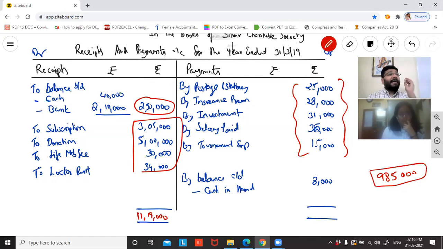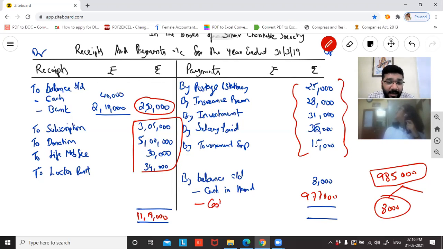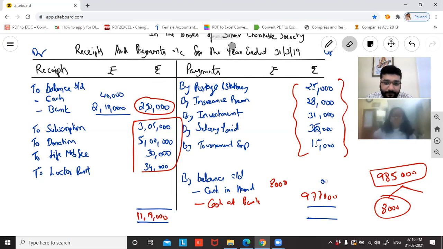9,85,000. So guys, 11,19,000 is the total money we had. We spent some money. So the balance money that should be with the organization is 9,85,000. Of that, they are telling us that only 8,000 is cash in hand. Then where is the balance money? It is in the bank. So what is the balance amount? 9,77,000 rupees, which is cash at bank. You can write this in the inner column also, 8,000 and 9,77,000, and the total is 9,85,000.